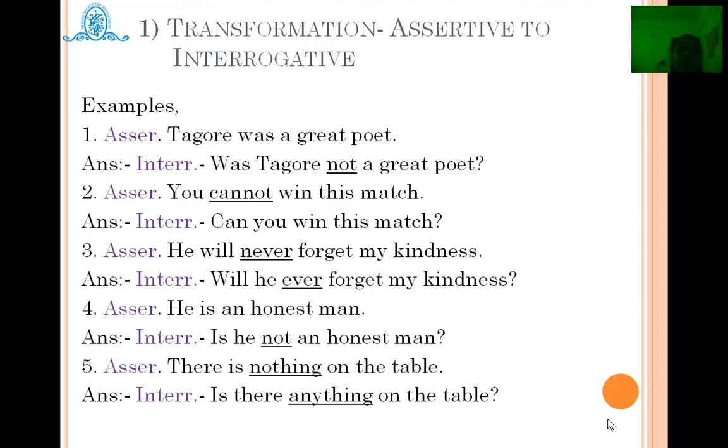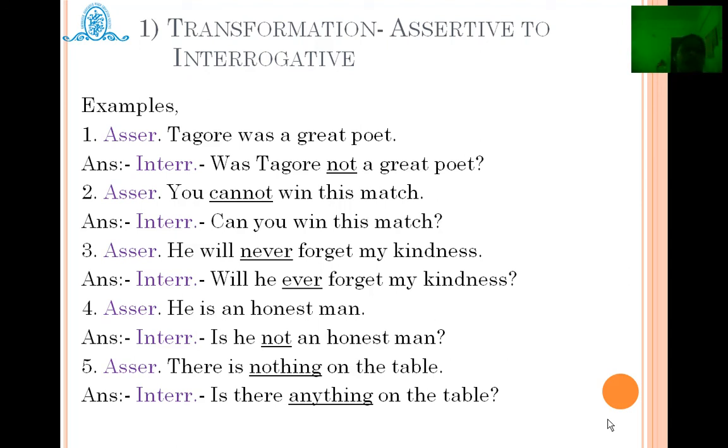Means if the assertive sentence is positive, that is affirmative, then in interrogative usually we go for the opposite. That is, we use a negative sense but without changing the meaning of the given sentence. So, Tagore was a great poet. How can it be in the interrogative? It can be like, was Tagore not a great poet? So yes, surely Tagore was a great poet.